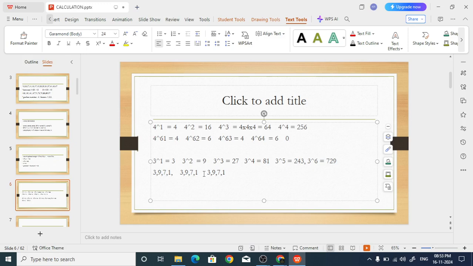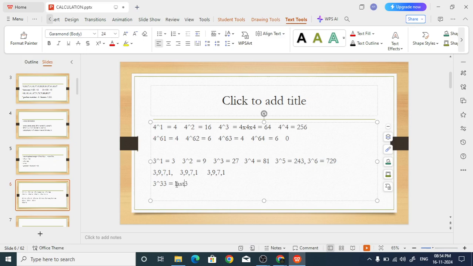Once you know this, suppose I wanted to know 3 power 33. What will be the last digit? I just want only the last digit. See, every fifth one is 3. So 32 out of 33 is divisible by 4, so the next one will be 3 only. The last digit will be 3.